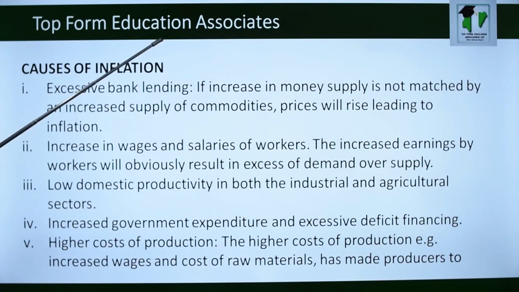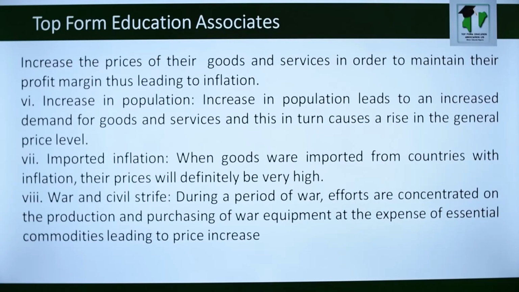Higher cost of production also is a cause of inflation. The higher cost of production, for example, increased wages and cost of raw materials, will make the cost of finished goods very, very high. Also, increase in population. When there's an increase in population and there's no increase in productivity, demand for food and other things will be higher than the supply, thereby causing inflation. Imported inflation, we have said it, that once goods are imported from countries that are experiencing inflation, the country has imported their inflation.